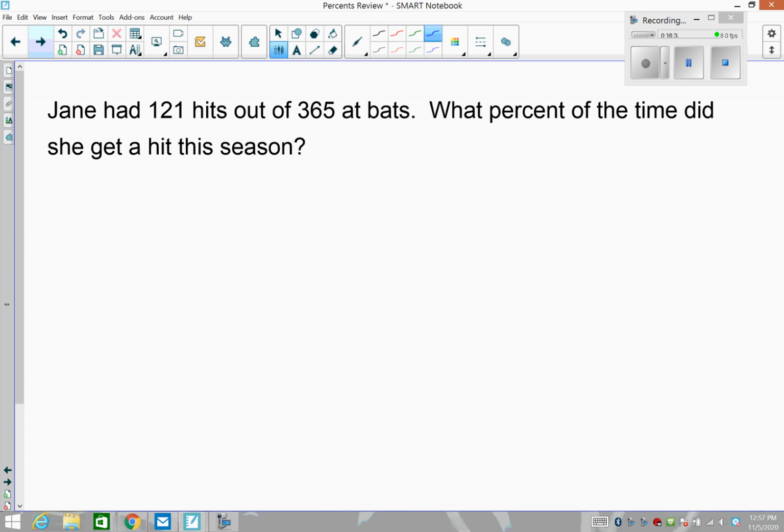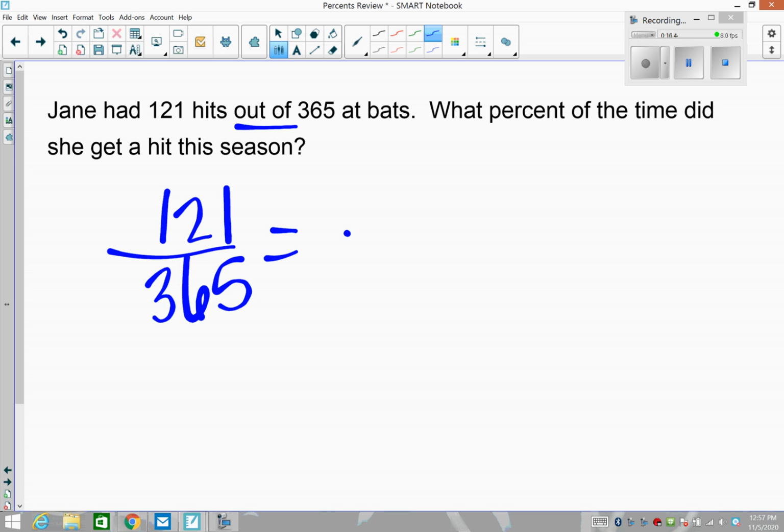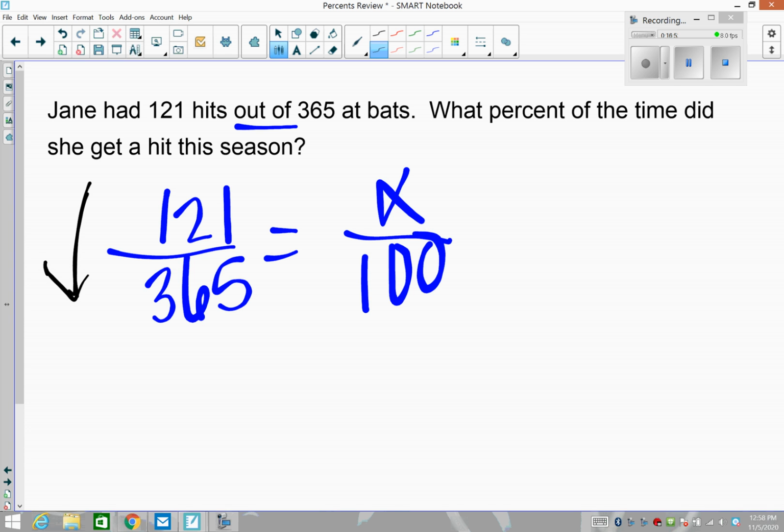Still doing word problems for percent. Jane had 121 hits out of, there's that keyword out of, 365. What percent of the time was a hit? Taking cross products and solving, and I'm going to show it the faster way this time, just as a quick review, even though the learning target is on proportions. And I did this quite a bit in some of the videos, but the division, then we would just divide this out. We wouldn't need this step.